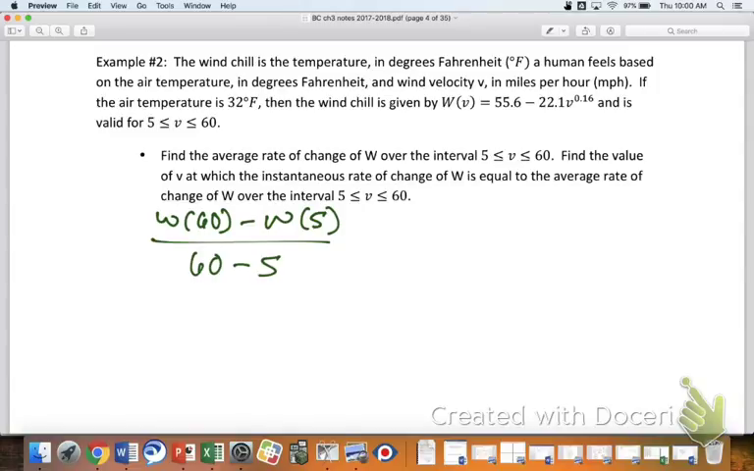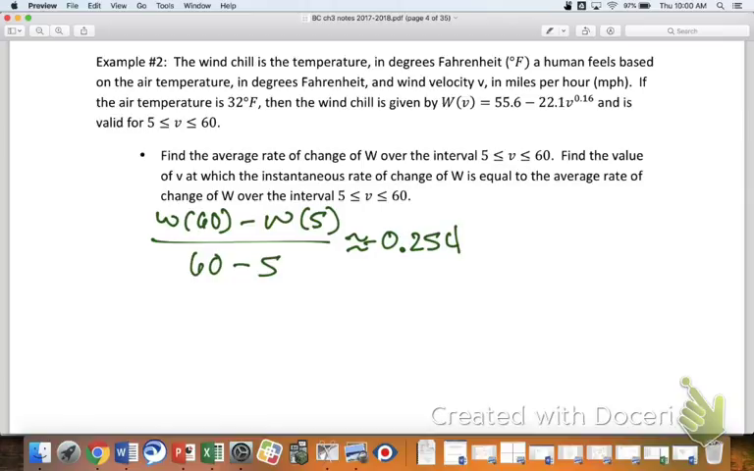Has anybody taken this through with the calculator and done W of 60 minus W of 5 over 60 minus 5? Jack, what'd you get? 0.254. So 0.254. Do you guys agree with Jack? Negative? How is your calculator not showing this? Oh, you reversed it, never mind. You just did it backwards? Okay, gotcha. So we agree that that should be a negative number? Yeah. Okay, so negative 0.254, that is the average rate of change.